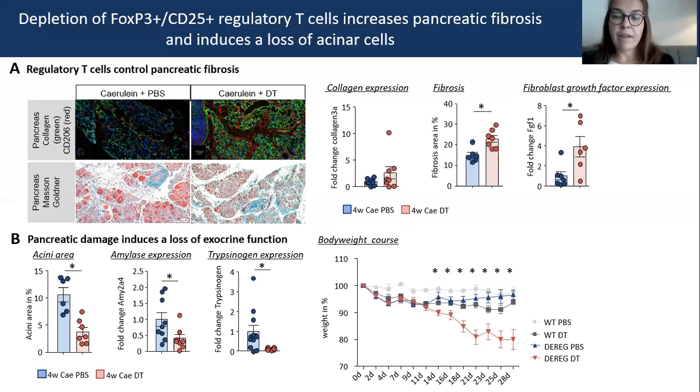In addition, mice without regulatory T cells lose more body weight, and this difference was significant after 40 days in DEREG mice with and without regulatory T cells.